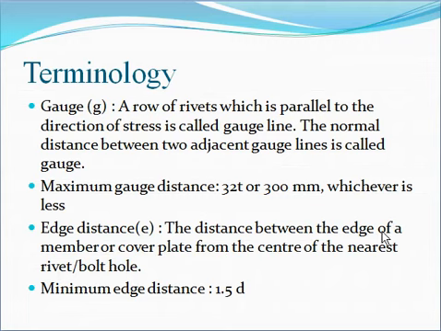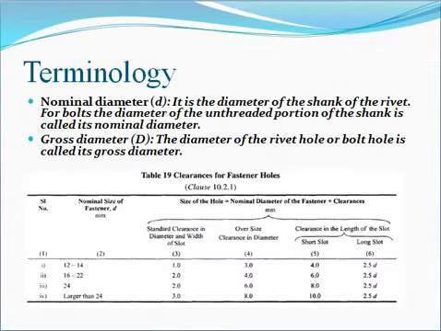Here you have to go for this edge, and the minimum edge distance is 1.5 times the diameter. Next, it is the minimum clearance required for the holes, and it is given in the IS code.